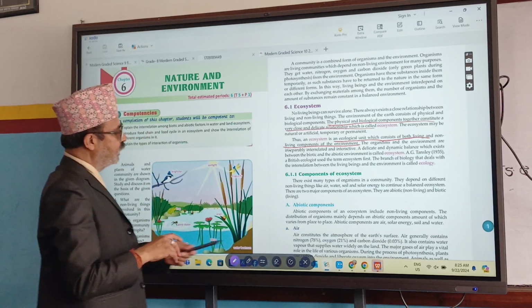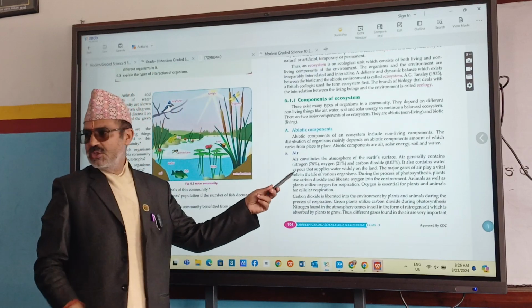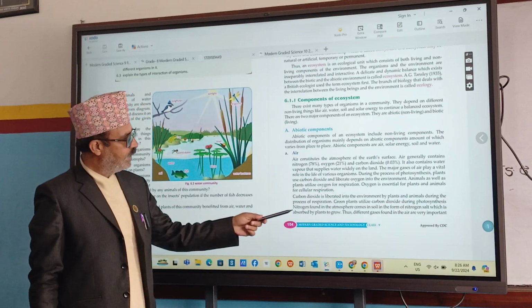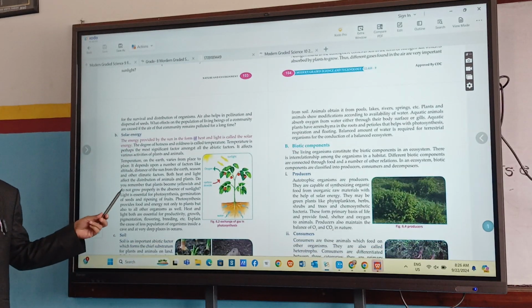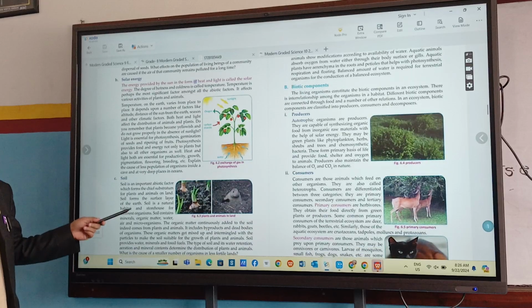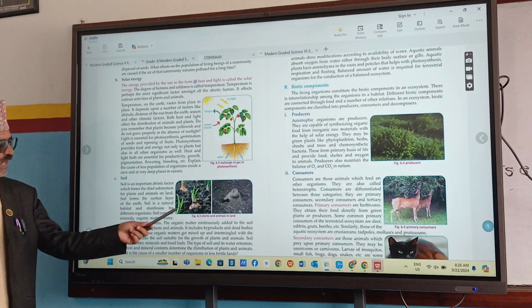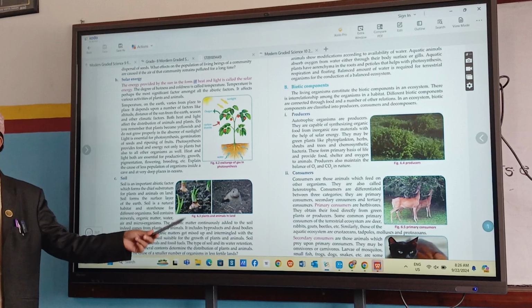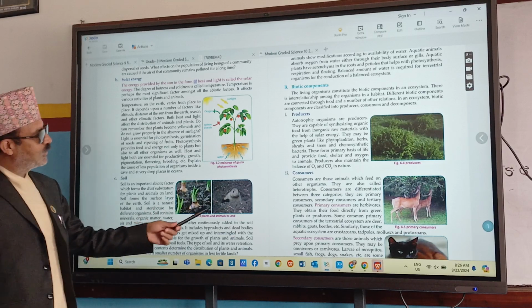So, components of the ecosystem: biotic components and abiotic components. Abiotic means non-living components. What are they? Air. Next one, solar energy, an abiotic component. Next one, soil, an abiotic component. She will say, sir, some plants are growing in soil. So soil is a non-living component. And what is the next one? Water.